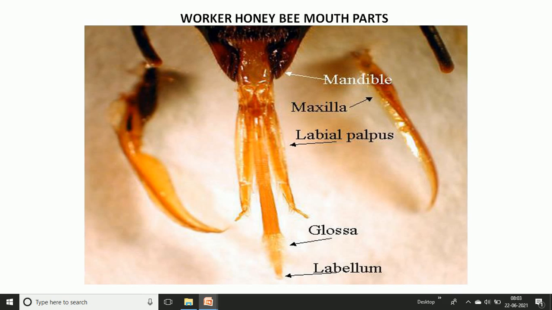We can look at the picture where we see the mandibles, and the inner margin is not denticulate, it is plain. This plain margin helps in chewing and grasping prey, and at the time of molding the wax or building the combs, the mandible performs a very good function. Also we can see the labial palp, then the glossa, whose part is extended to form the tegula, and this is the maxillary palp or maxillary blade, where the stipes part is extended and forms the blade-like structure.